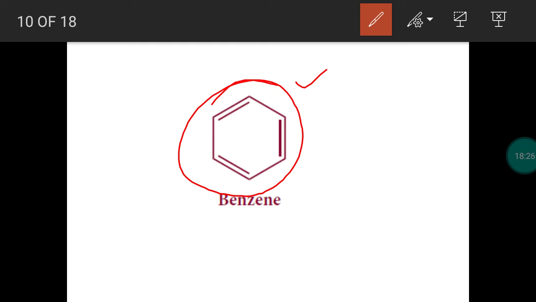The third point: benzene has 6 pi electrons. So it obeys the 4n plus 2 pi rule. A compound with 2 pi or 6 pi or 10 pi or 14 pi electrons will be aromatic. So benzene has 6 pi electrons. For every pi bond, 2 electrons. Totally 3 pi bonds. So 6 pi electrons are present in benzene. So it is an aromatic compound. We identify that benzene is an aromatic compound with the help of Huckel's rule, or the 4n plus 2 pi rule.